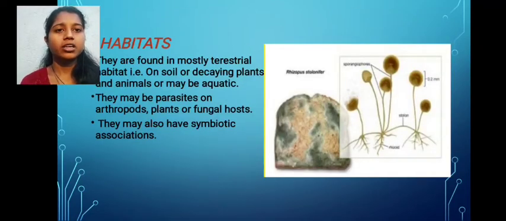Second is habitats. They are found mostly in terrestrial habitats, that is, on soil or decaying plants and animals, or may be aquatic. They may be parasites on arthropods, plants or fungal hosts. They may also have symbiotic association.